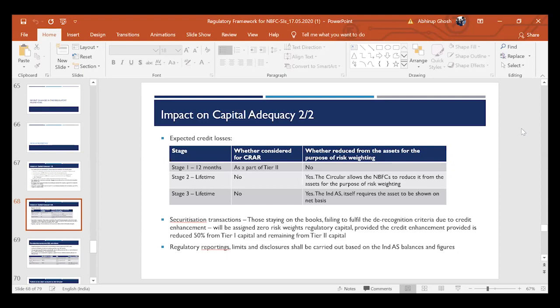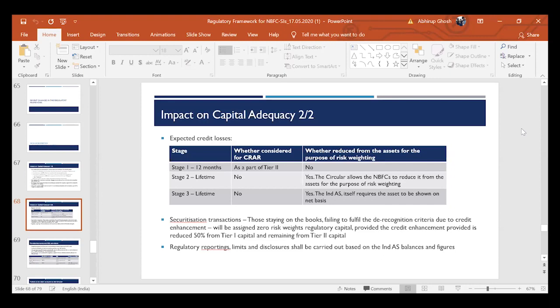However, the credit enhancement provided should be knocked off from your capital, 50% from your tier 1 capital and 50% from your tier 2 capital. If the credit enhancement is knocked off, then there is no question of risk weighting the assets that stay on your books even after the securitization transaction. In terms of regulatory reportings, limits and disclosures, everything will have to be done as per Ind AS balances, right?